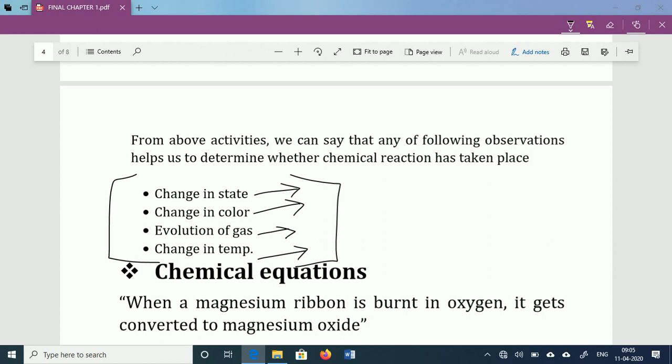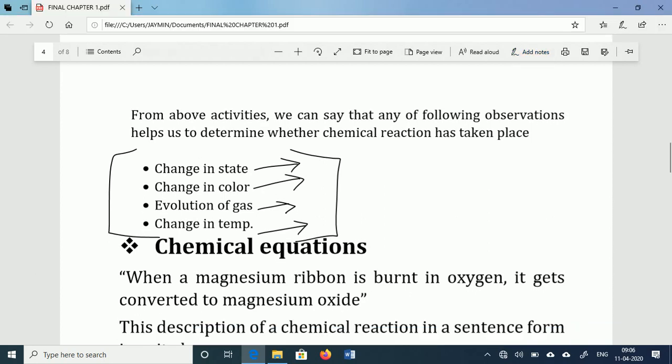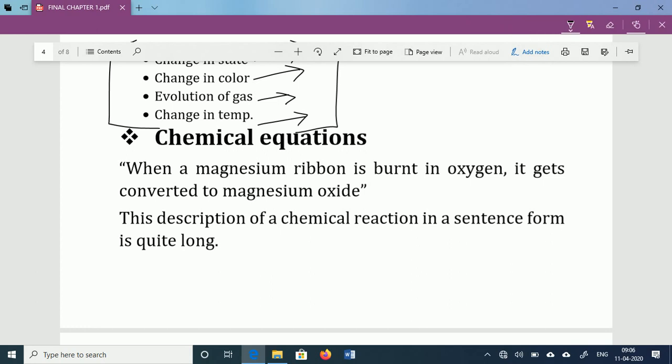Now we have discussed the chemical reaction. Now scientists thought about how to represent chemical reactions. Suppose any chemical reaction occurs, should the chemical reaction be explained in the form of a sentence only? In the past, in ancient times, chemical reactions were described in the form of sentences only, and it is quite long and tedious.